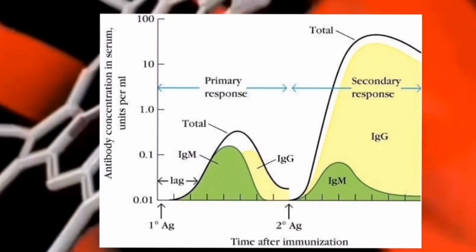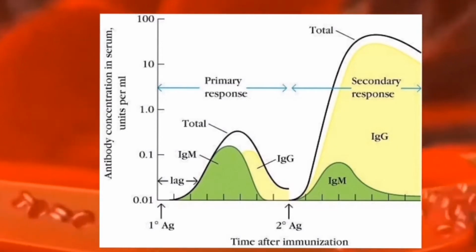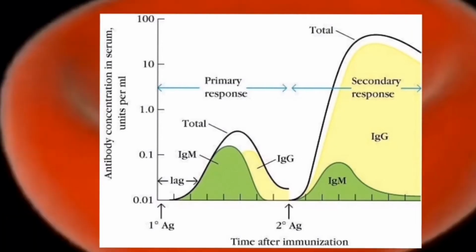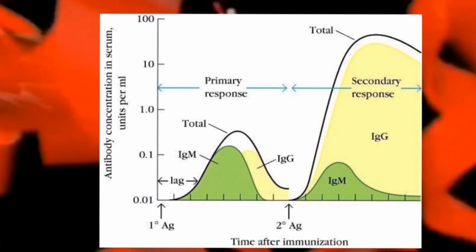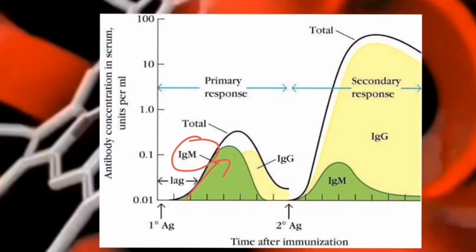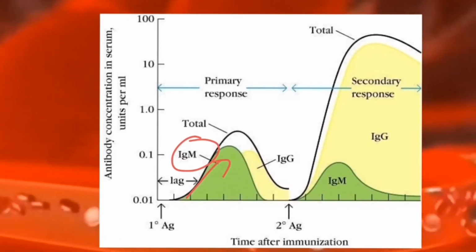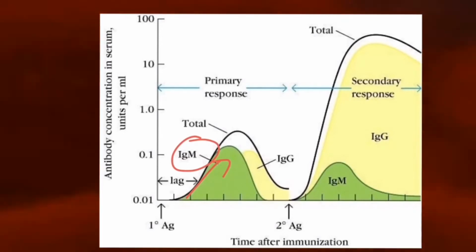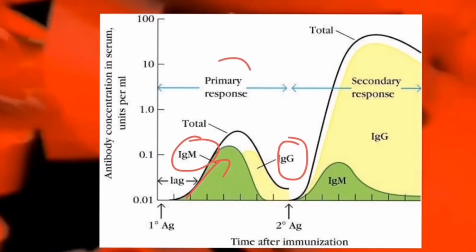Now in this graph you can see the infection happen, and the antigen comes inside our body system. Due to the presence of IgM, which already comes from the mother while the baby is inside as a fetus, the graph increases. This is the primary counter attack against any antigens, but slowly when the antigen is recognized, IgG starts producing, and so you can see the primary response.